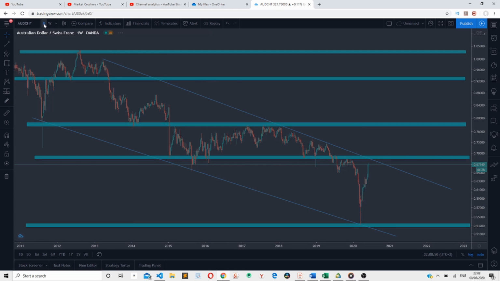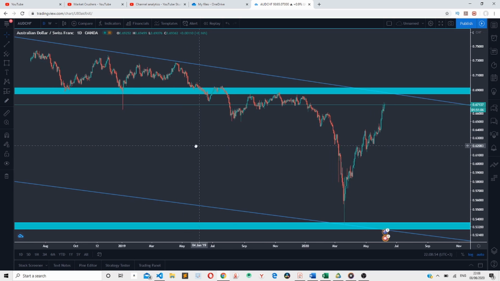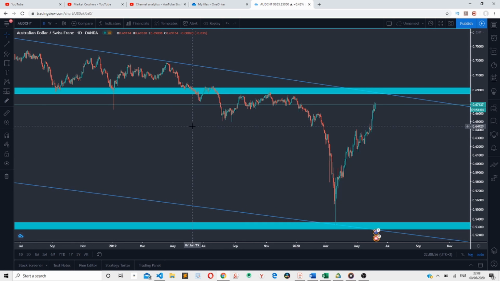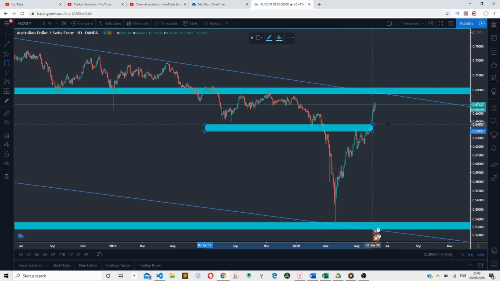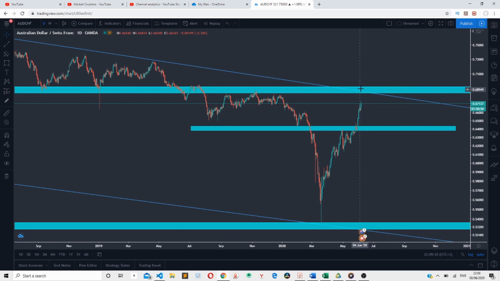So the next thing is we switch to the daily time frame, and when we switch to the daily time frame, we also look for key levels, right? As you can see here, this point acted as a support in the daily time frame. I want you to see this, guys. This region is acting as a high confluence region. You can see that our trend line is meeting with our resistance level. So once the market reaches this point, we'll be looking for selling opportunities.